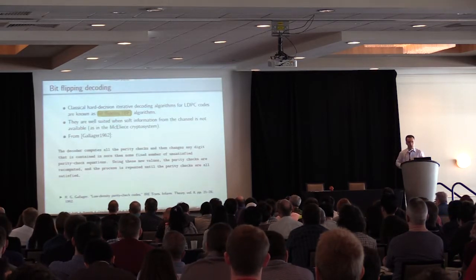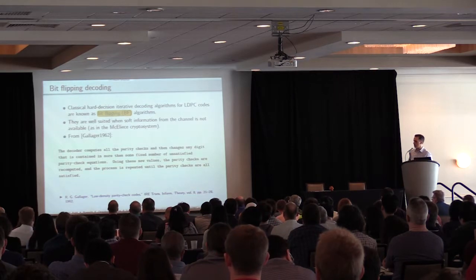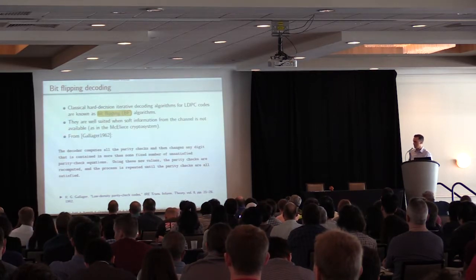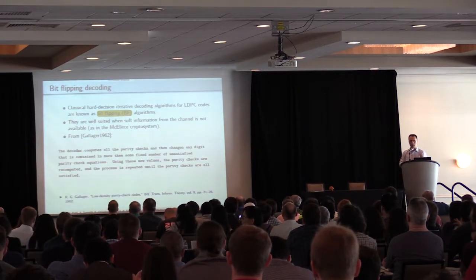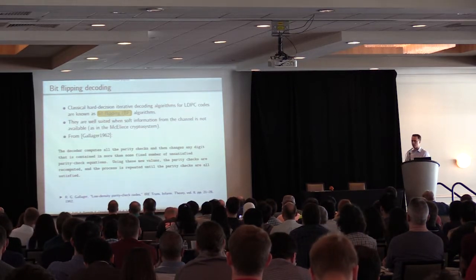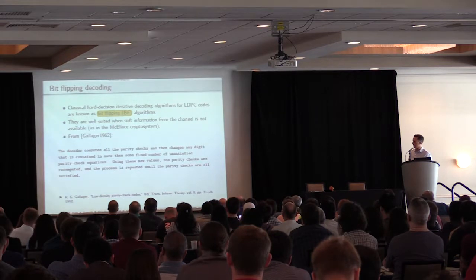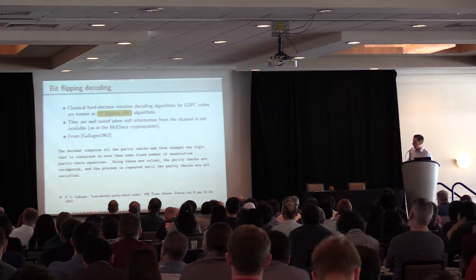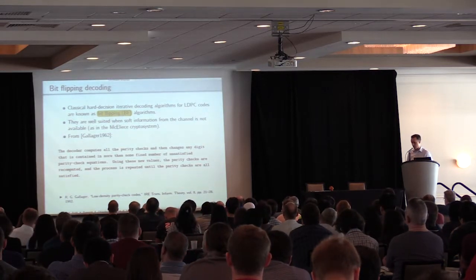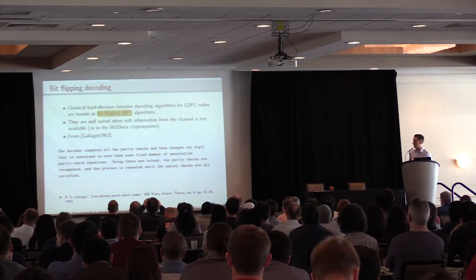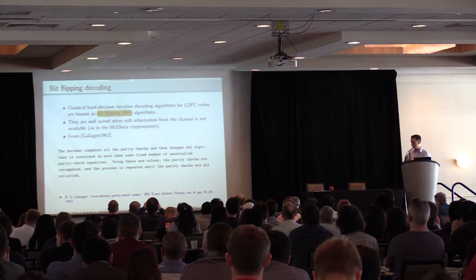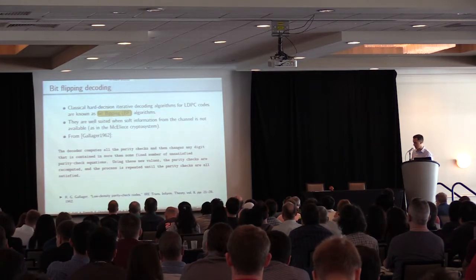For decoding these codes, classically iterative decoders named bit flipping decoders are used, according to Gallager, and they are well suited when we have no soft reliability information from the channel. That is the case we have in McEliece. According to Gallager, the bit flipping decoder definition is this one. The decoder computes all the parity checks and then changes any digit that is contained in more than some fixed number of unsatisfied parity checks.